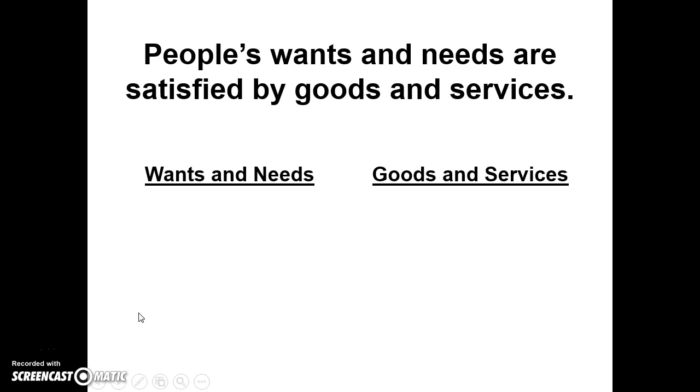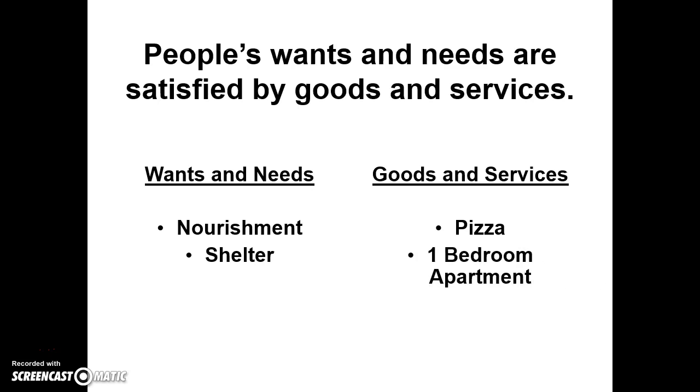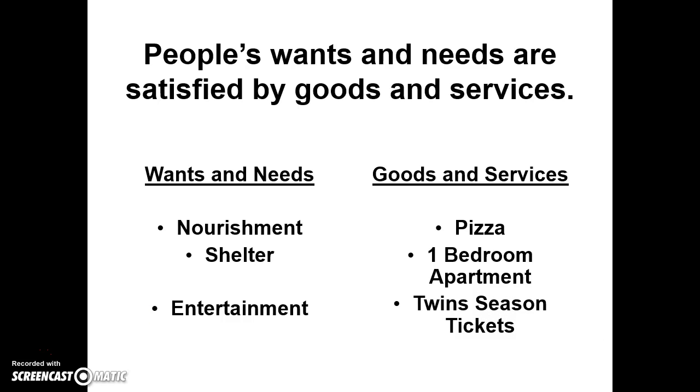Now, just to review very quickly, I know you talked about this in economics, but we want to understand clearly what is a want, what is a need, and that it's goods and services that satisfy those. So an example of a need is nourishment, and pizza is an example of a good that would satisfy that need. Shelter is a need. A one-bedroom apartment is a good that satisfies that need. Entertainment, some people would argue whether it's a need or a want, but we would all agree that Twins season tickets would satisfy that particular want.